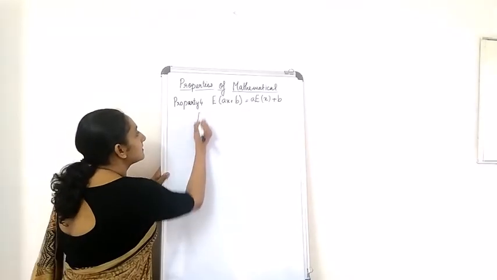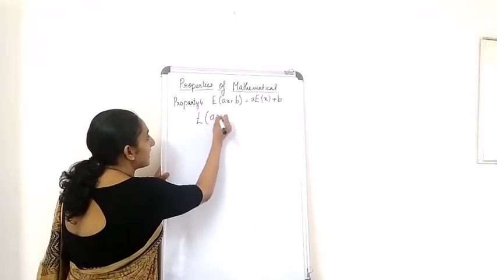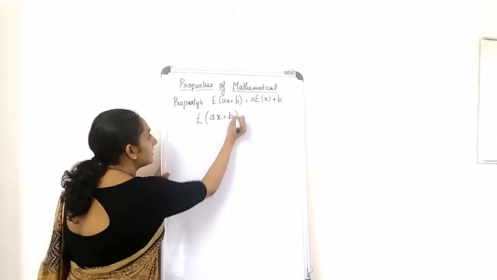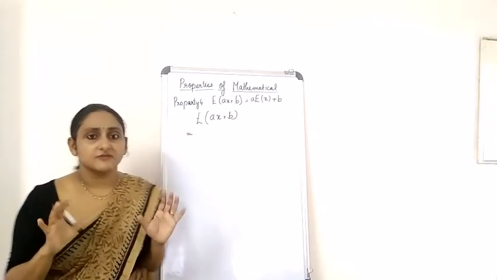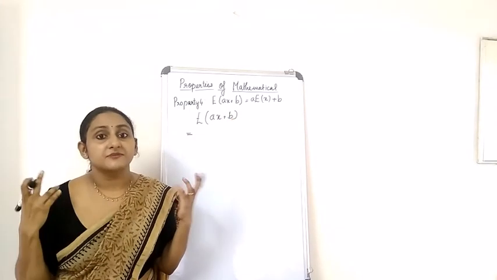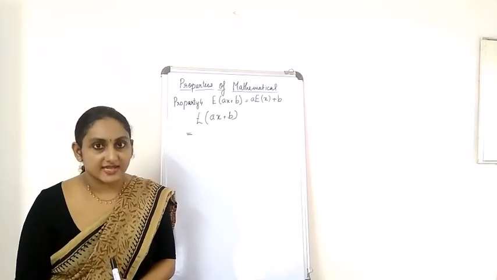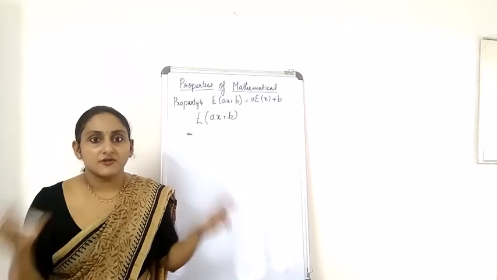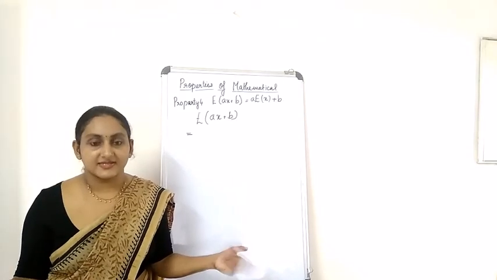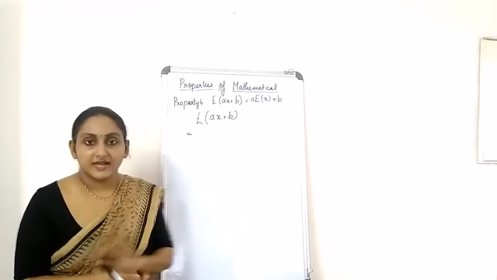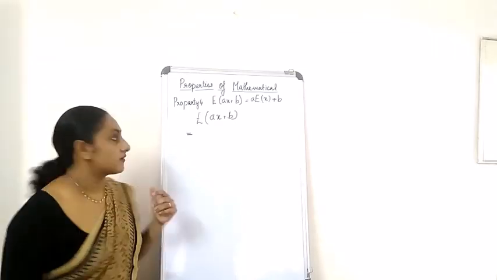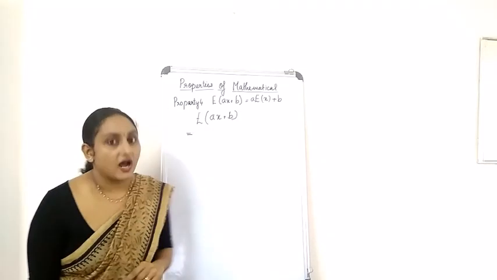So expectation of Ax plus B is equal to, now here I am taking a general case. X can be continuous or discrete. We are not moving into details of that because you already are experts, right? Now we won't be expanding any of these. Let's check what we can do to get the RHS.